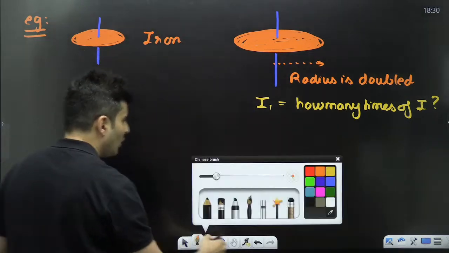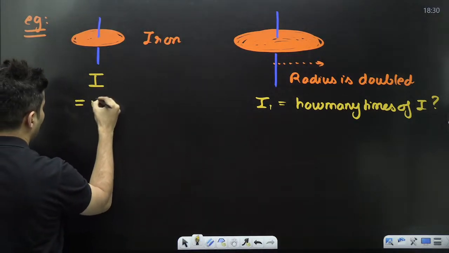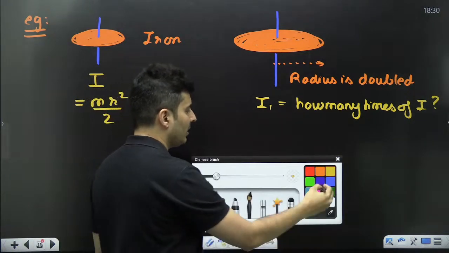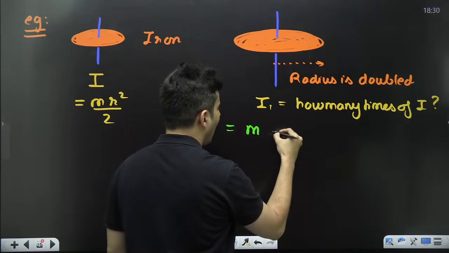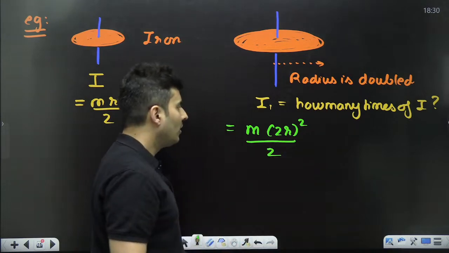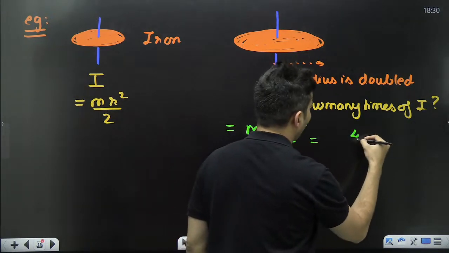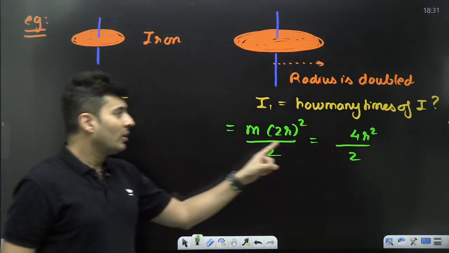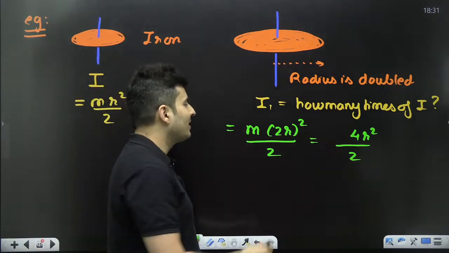Don't worry, guys. So, moment of inertia of a disk. Formula is mr square by 2. That is the formula for I. Now think what will happen in this situation. In this particular situation, I1 will be m times r, but r won't be r. R will be basically 2r whole square by 2. So a lot of people think that it is 2 square, that means it will be 4r square by 2, right? And this will be that mr square by 2 over here. So it will become 4 times. That's what most of you thought. But there is a common mistake. Who said the mass is going to be the same?